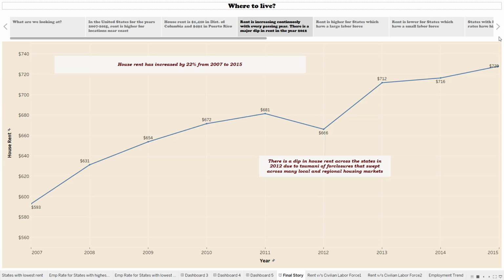The trend of the rent variation with time shows that the rent has increased by 22% over the years of 2007 to 2015. However, if we focus on 2011 to 2013, we can see that the rent has actually dropped in 2012. What can be the reason for this? Well, we found out that the dip in house rents is attributed to the tsunami of foreclosures that swept across many local and regional housing markets.